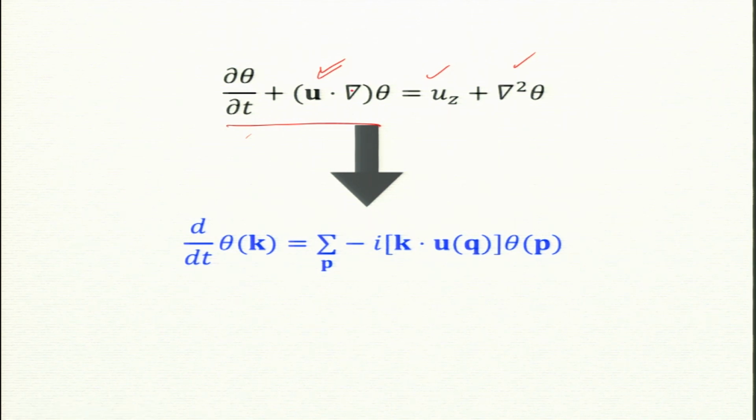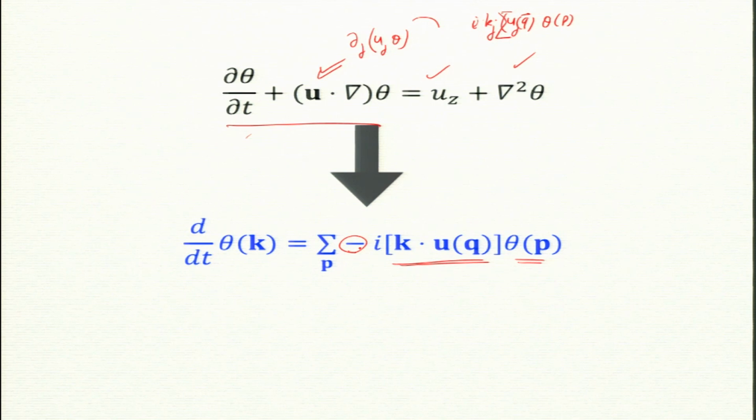It is still an incompressible fluid. So I write this as del j of u j theta; del j u j can go inside. Exactly the same: the derivative gives you i k j, and u j gives you u j of q vector and theta of p, a convolution, and k j u j is a dot product. So this is u of q and this is theta of p. I take it to the right hand side, so that is why there is a minus sign.